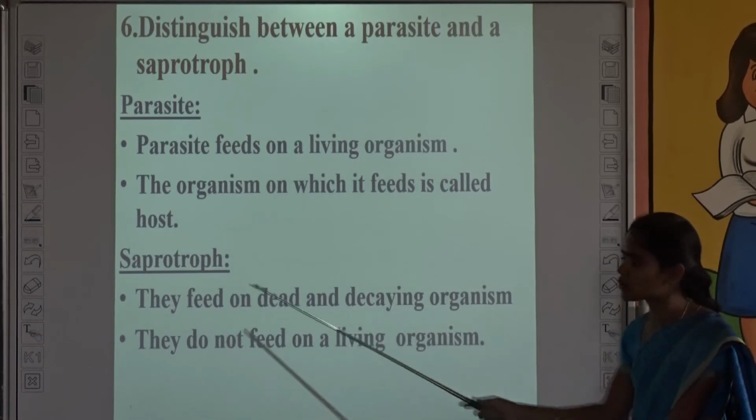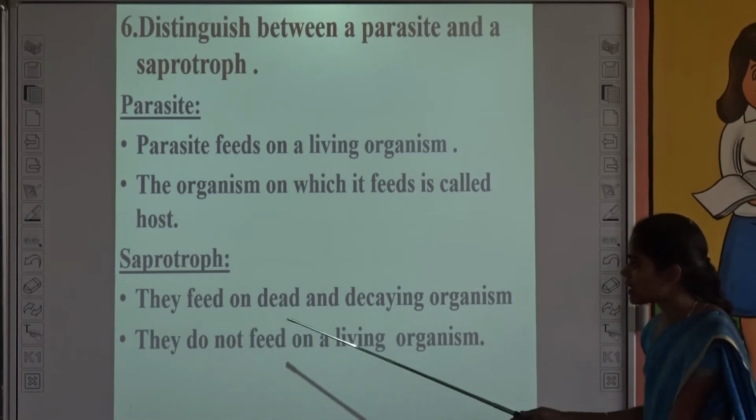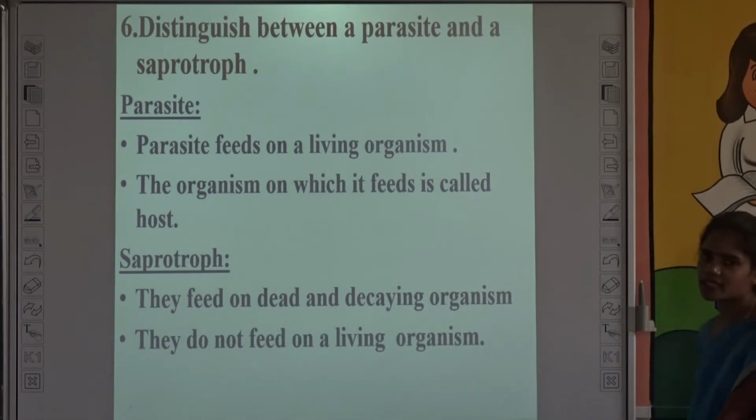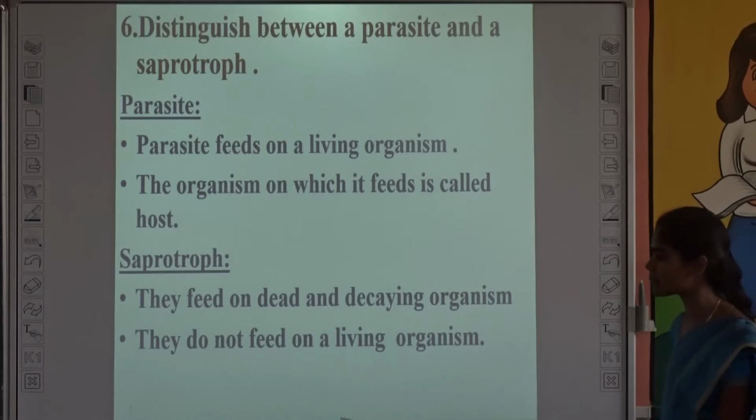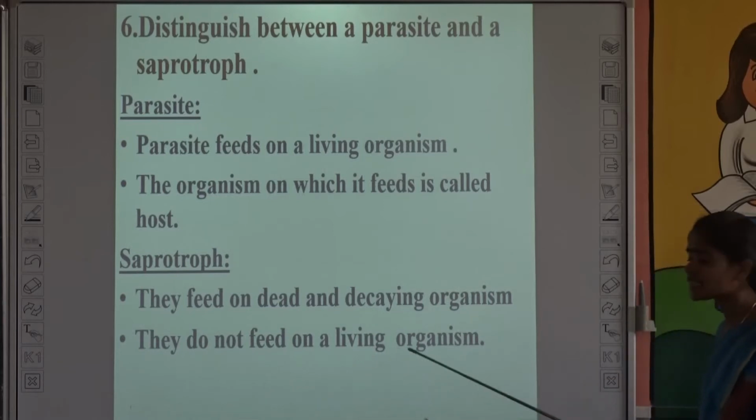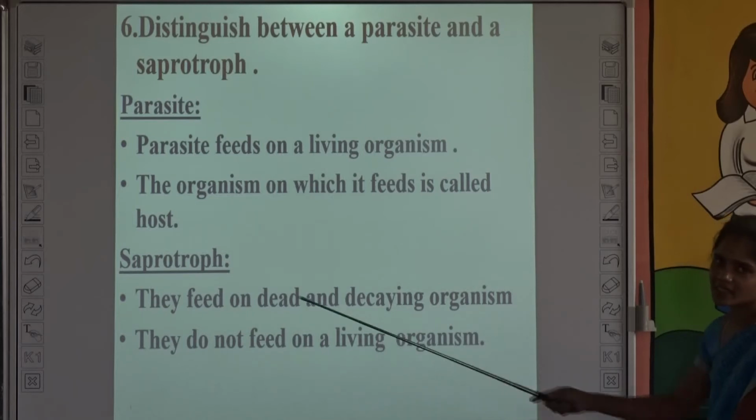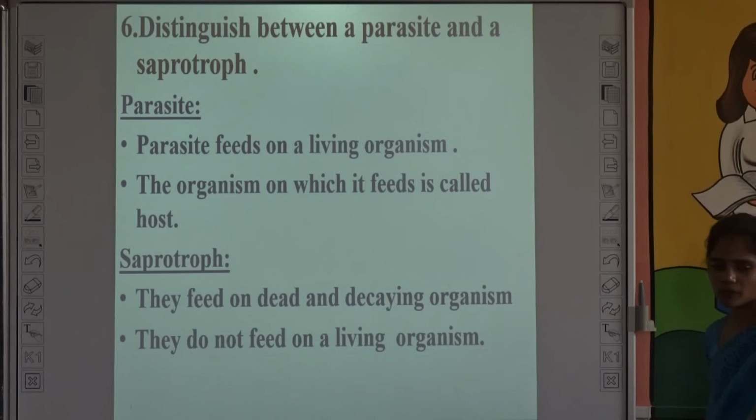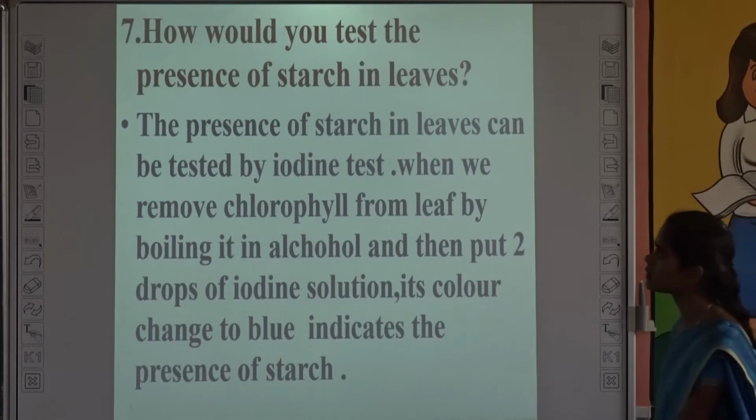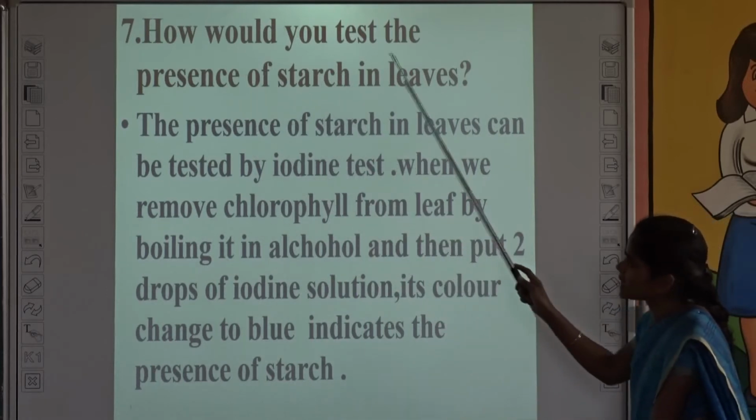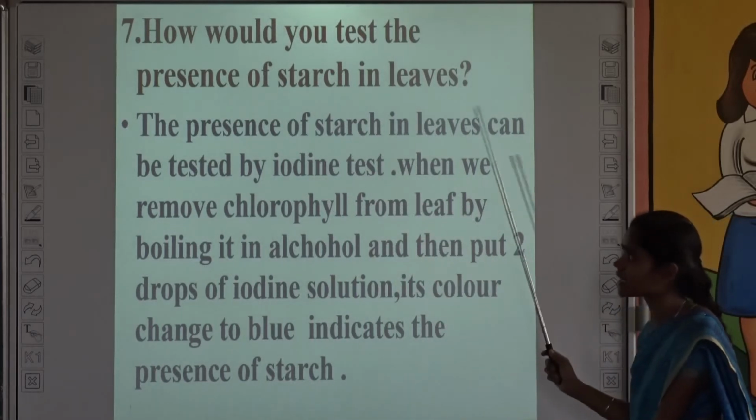Then saprotroph. They feed on dead and decaying organisms. That is, it gets food from dead and decaying organisms. They do not feed on living organisms. For example, mushroom. Mushroom is a saprotrophic plant. Okay. So this is about parasite and saprotroph. And the next one, how would you test the presence of starch in leaves?